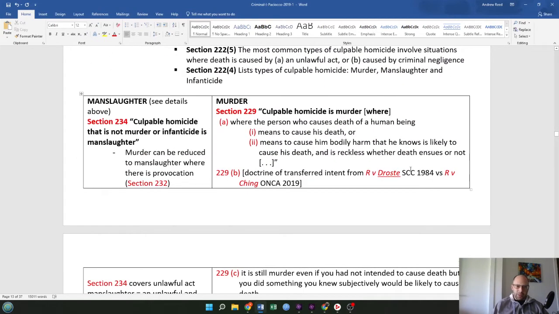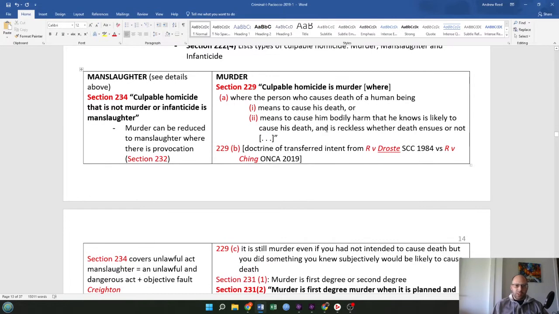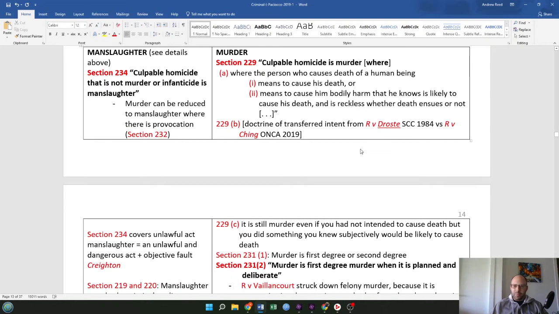Okay, let's talk about murder. Over here on the right side, section 229. Culpable homicide is murder where the person who causes death of a human being, one, means to cause his death, or two, means to cause him bodily harm that he knows is likely to cause his death and is reckless whether death ensues or not. And section 229 subsection B, doctrine of transferred intent from R. v. Droste, 1984.